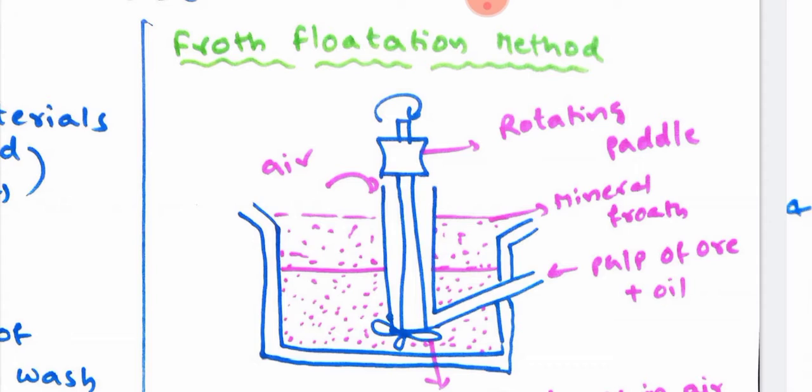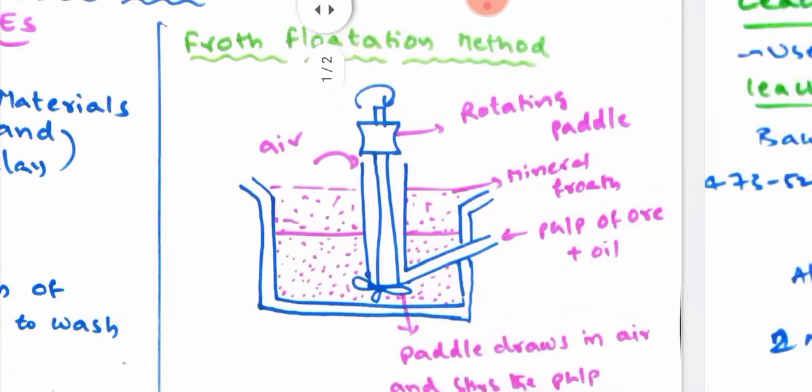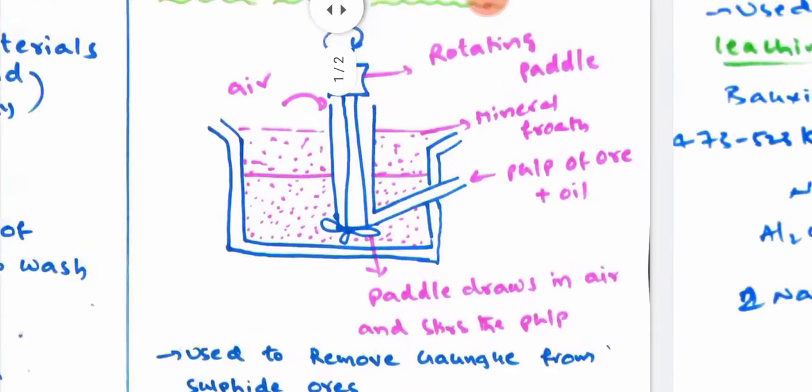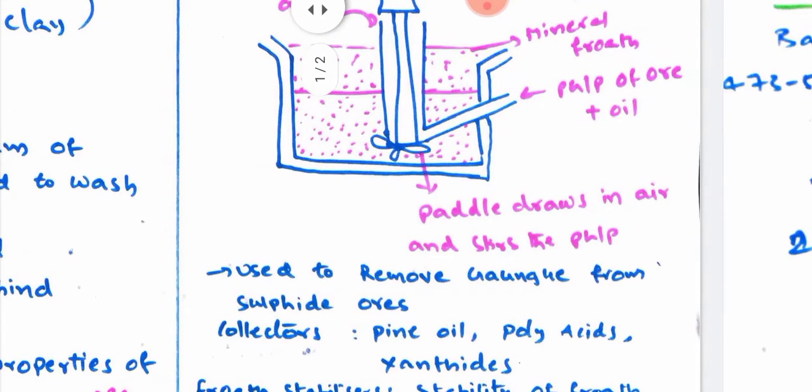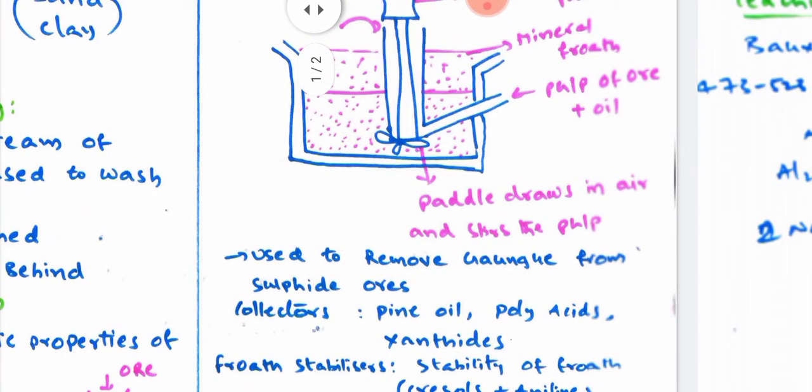One is the pulp of ore and oil, and the mineral froth, rotating paddle, and also air and paddle drawn in air. These are the different parts present in the froth flotation method. By using the froth flotation method, we have to separate gangue from the sulfide ore.